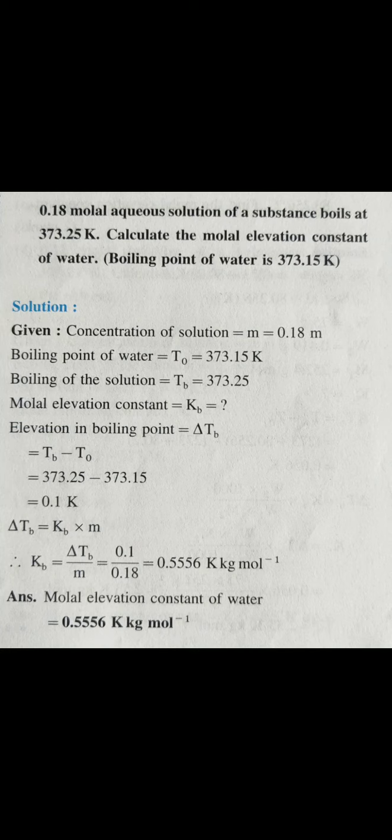As the boiling point of solution is 373.25 minus 373.15, equal to 0.1 Kelvin.